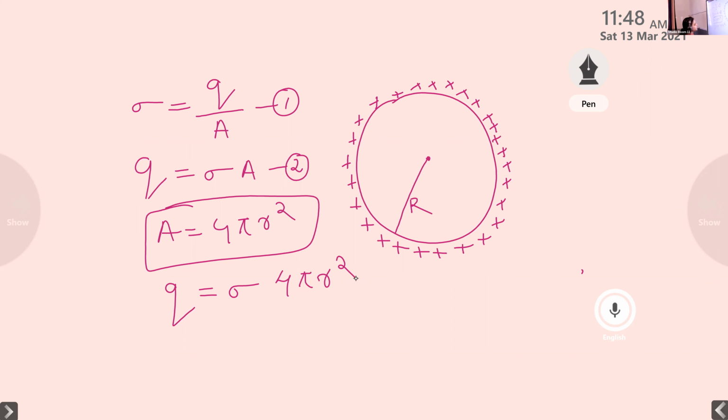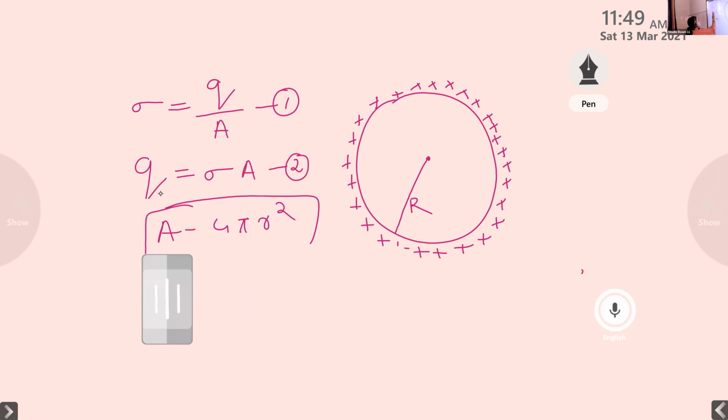So we are considering a spherical shell and providing a charge to it. After some time, this charge is uniformly distributed along the surface of the spherical shell. Then the surface charge density sigma is the charge distributed per unit area, given by Q by A. From this equation, Q is equal to sigma A, where sigma is the surface charge density and A is the area of the sphere. Since A is calculated by 4 pi r square, the equation for Q is sigma 4 pi r square. Clear?